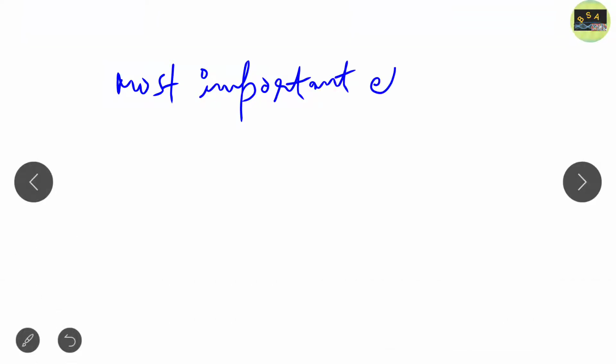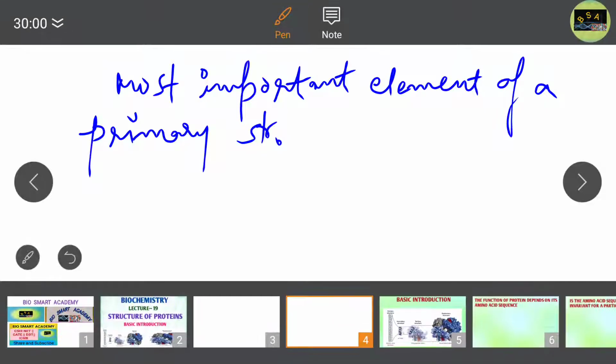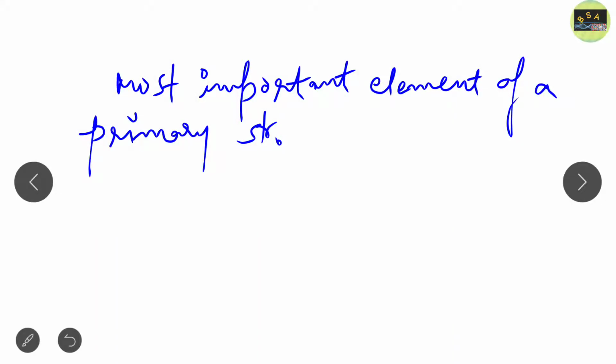If you get this question, please note it down: the most important element of a primary structure is the sequence of amino acid residues.